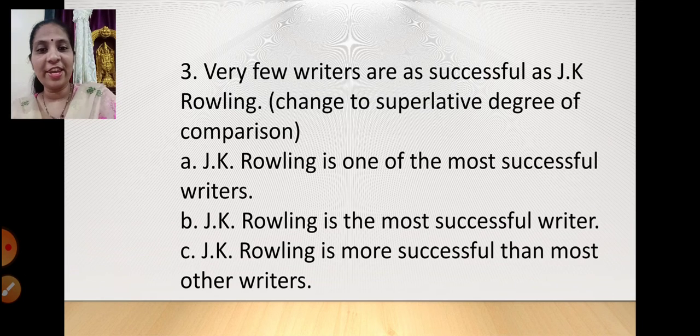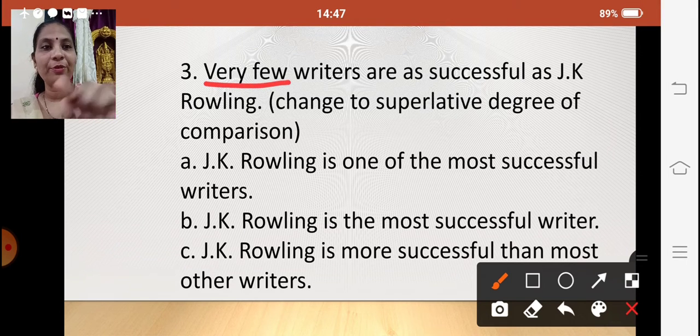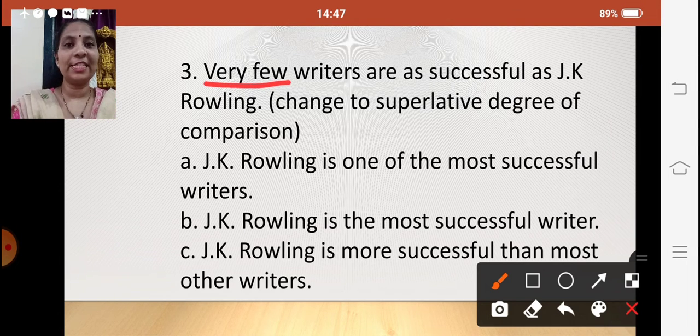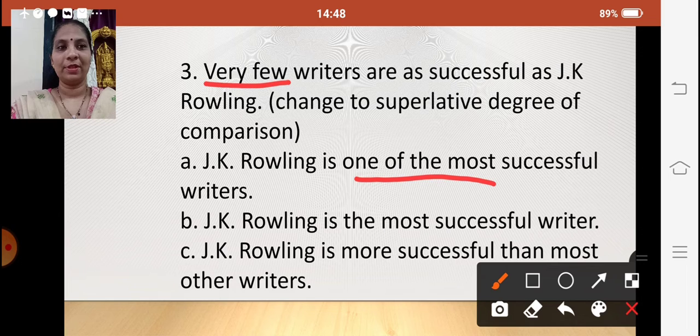Children, whenever it is this "very few", keep in mind: when it is there in the positive degree, very few, your superlative degree will have the words "one of the". If your positive degree begins with very few, your superlative degree will have "one of the". So we have one of the over here, right? One of the most successful writers. So very few writers are as successful as J.K. Rowling, and my superlative degree will be J.K. Rowling is one of the most successful writers. Is it clear? Fine.